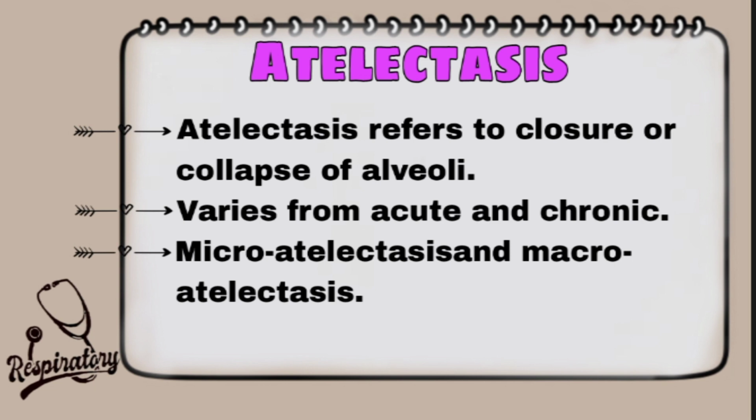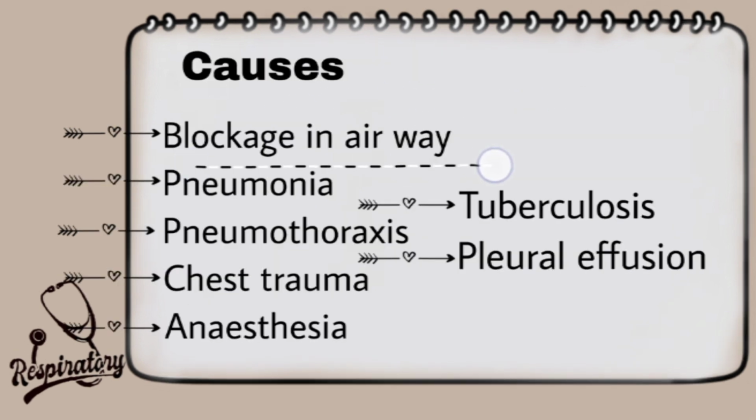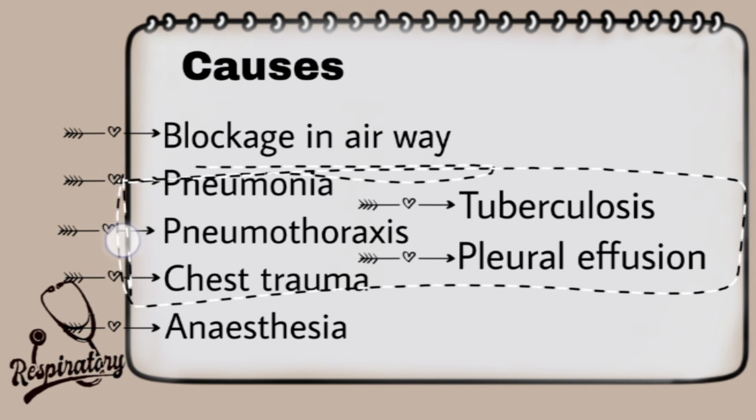It can vary from acute to chronic, or this blockage can be micro, that is small, or macro. The cause of atelectasis is blockage in the airway, and apart from this, an underlying health condition related to the respiratory system can also cause atelectasis.